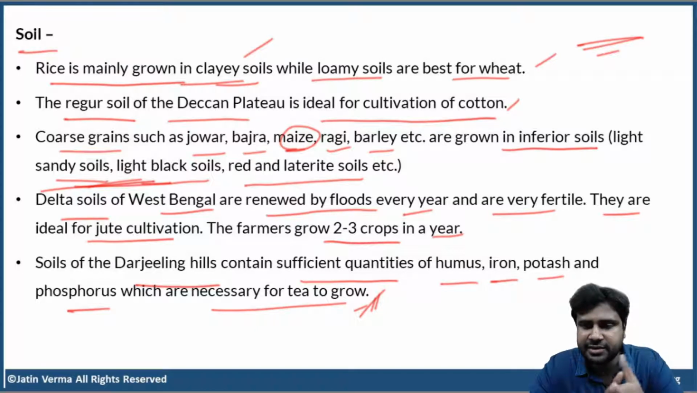So guys, I can seriously understand your condition. There is a lot of factual data here, a lot and lot of factual data. But again, we cannot help this. It is a very, very important chapter, one of the most important chapters in the entire geography. So you must remember.